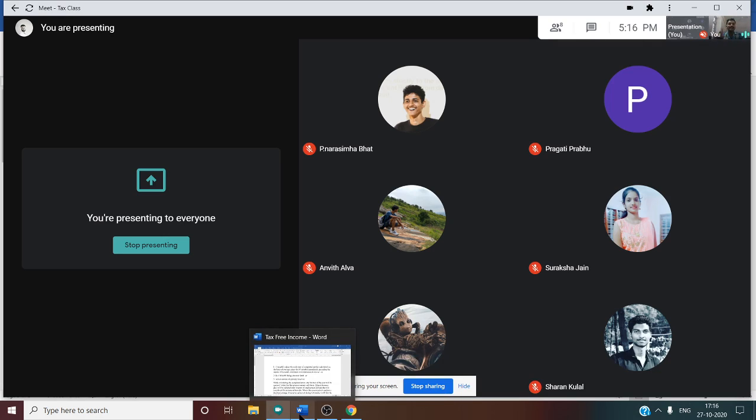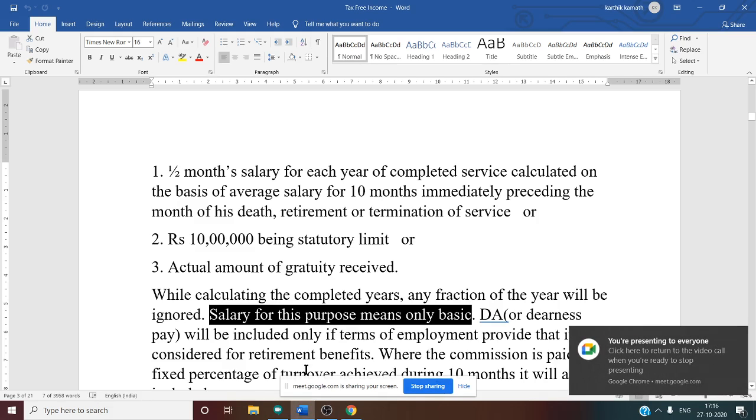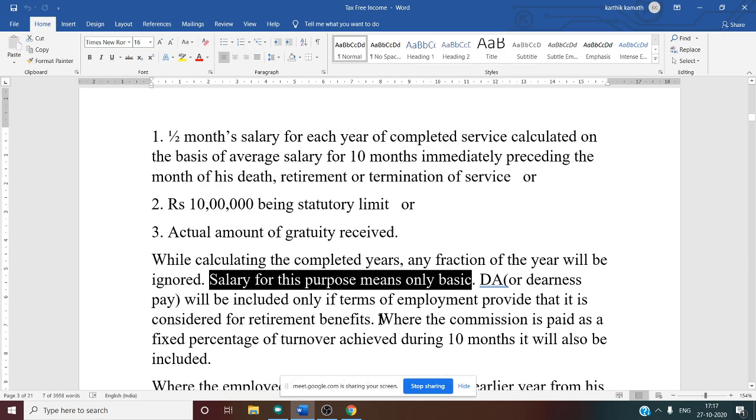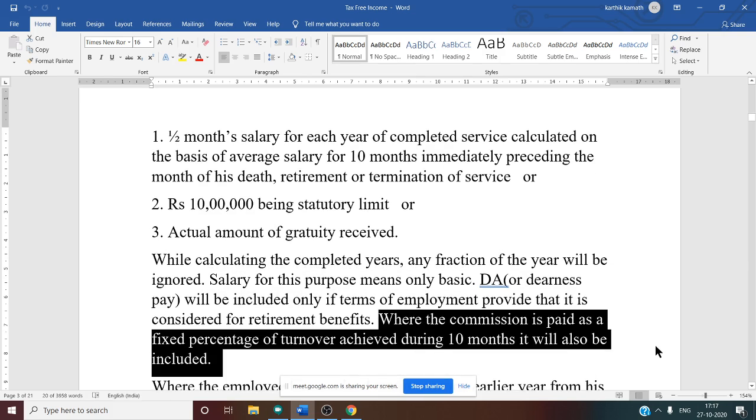What do you mean by unless and otherwise stated in the problem? That means if they give in the problem that it enters the retirement benefit, in that case you should consider DA also. Any other thing that is given as entering the retirement benefit, that also you need to consider. Then what about commission? When the commission is paid as a fixed percentage of turnover achieved during the last 10 months, it is also to be included in the case of not covered.